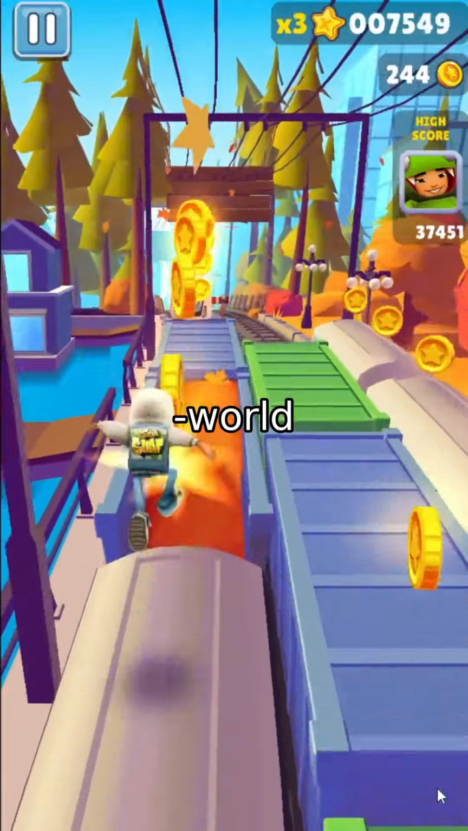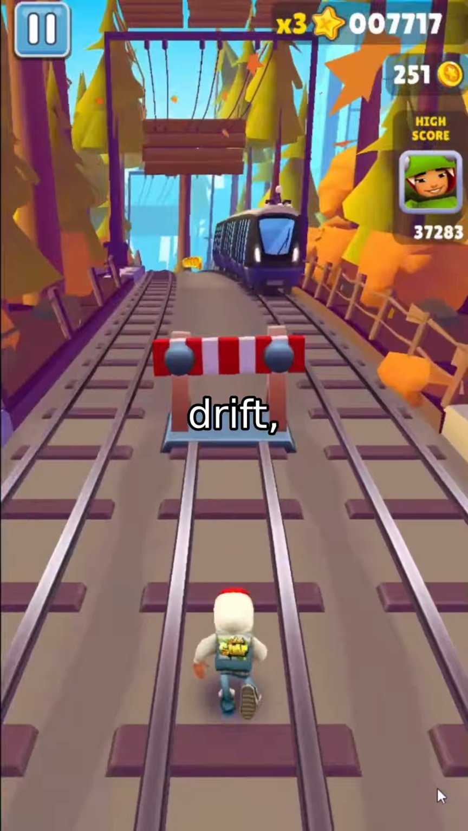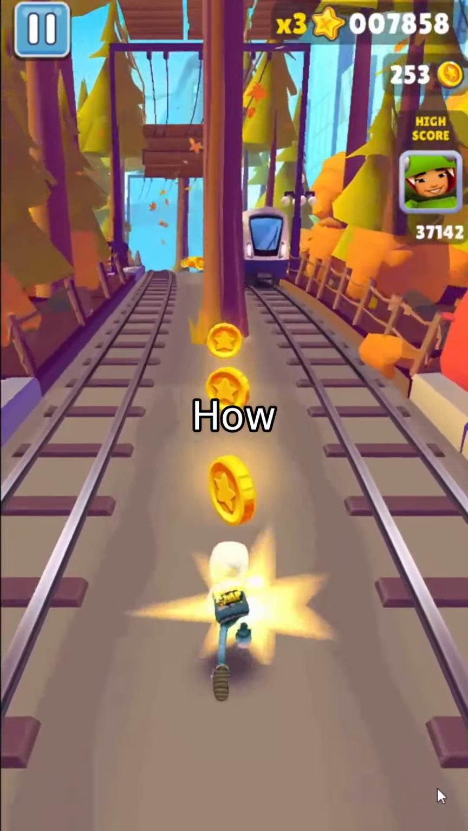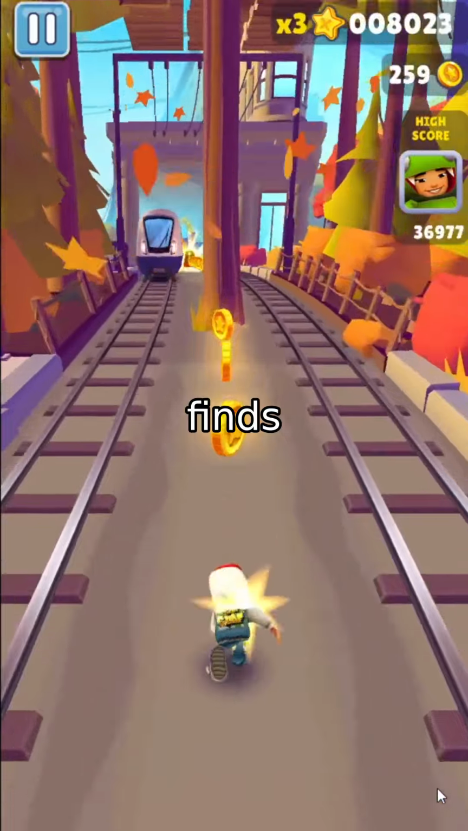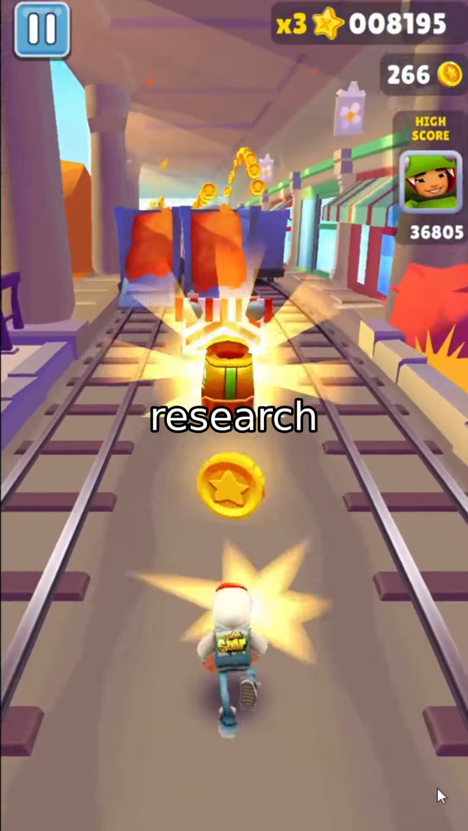Here's the catch: real-world data is never perfect. Measurements drift, some points vanish, and noise creeps in. How do we know if the clusters the algorithm finds are reliable? That's where this research shines.